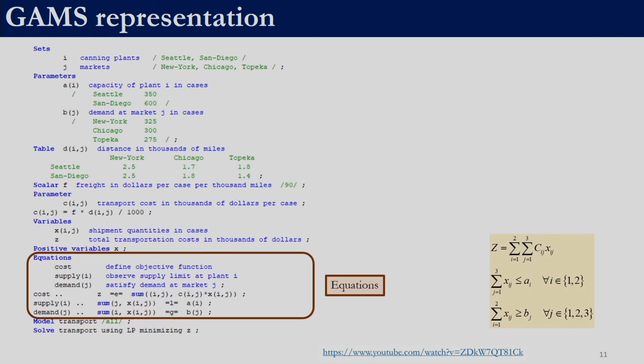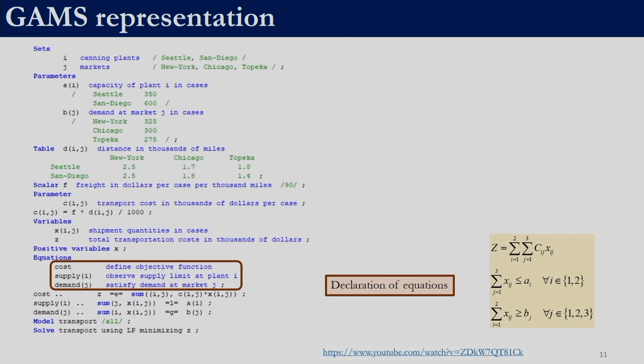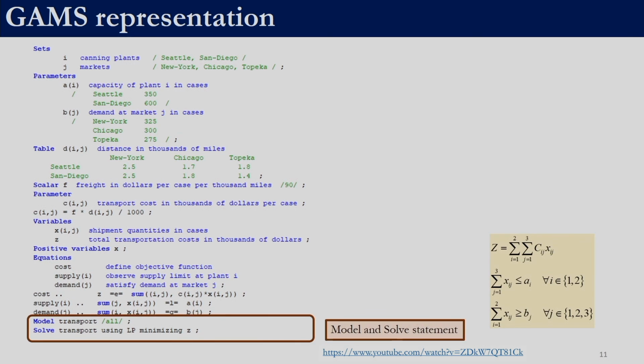Then we have the equations block. We first write the keyword equations and then list the set of equations. We declare the equations and their appropriate descriptions, and then we define the equations. This is followed by building the model. Here the name of the model is transport and it includes all the constraints listed in this GAMS file. Model is a keyword. In the next line we have solve, which is a keyword. So, we are solving the model transport using linear programming with minimization of z.